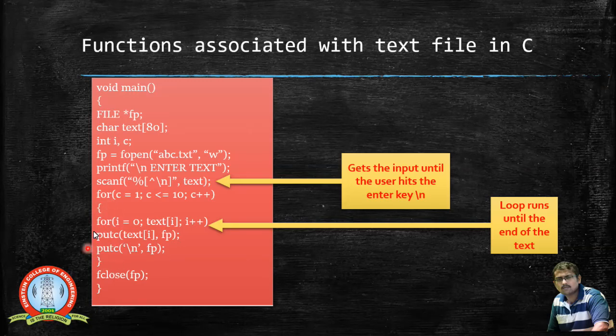On each execution, this line is printed inside the file. What line am I entering here? The text, right? The text line is inserted. It will be inserted 10 times because this for loop executes 10 times. And finally after the execution is over I close this file and stop the execution.